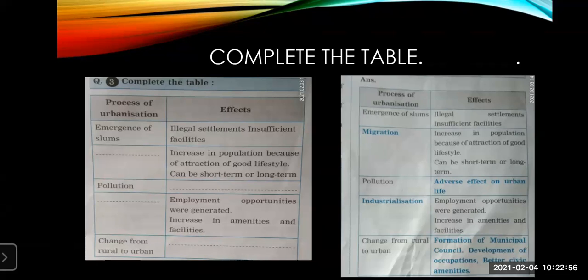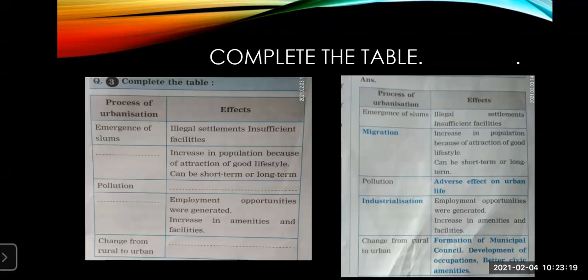Again, the next one given is change from rural to urban, and its effect is not given. Now, how are you going to write the answer for this? If the question comes in such a way, complete the table, complete the series, it can come for question number 2. So remember students, anyone will be asked. You will not get odd man out also, you will not get match the columns also, and you will not get complete the table also. So anyone will be asked.